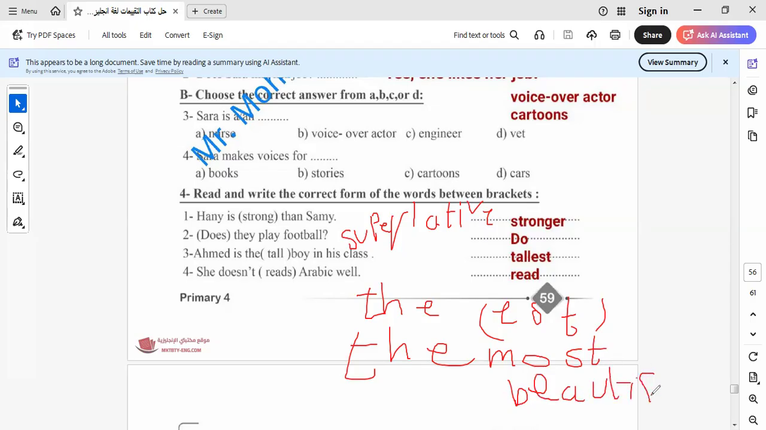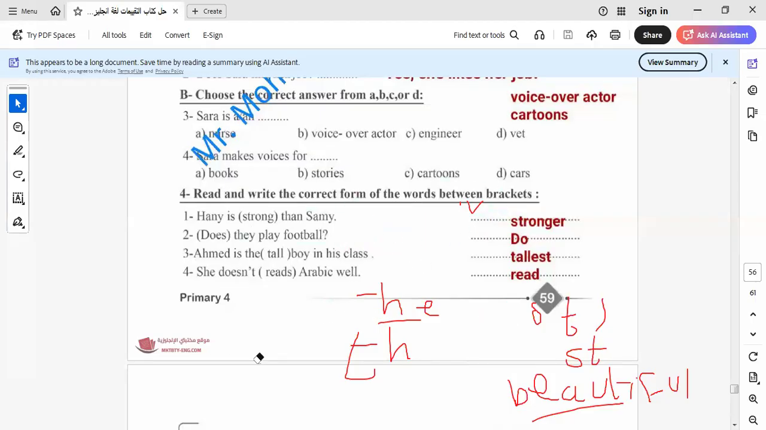So here is the difference between the comparative form and the superlative form. In the superlative form, no one is like him in this picture, so I put the and add est to the adjective. When the adjective has more than one syllable, I say the most and put the adjective at the end. I will say the most beautiful, the most careful. Let's go to another item.